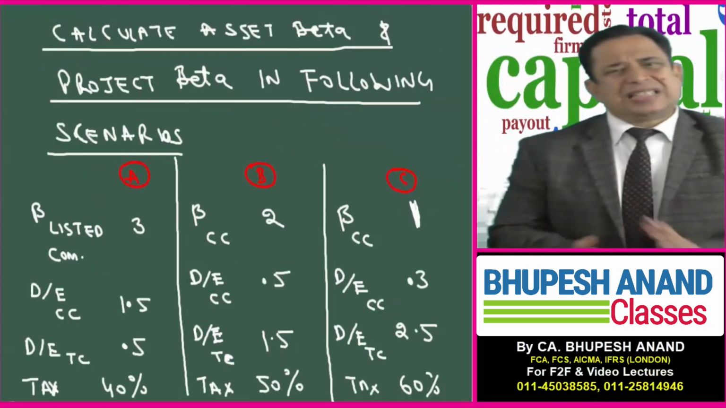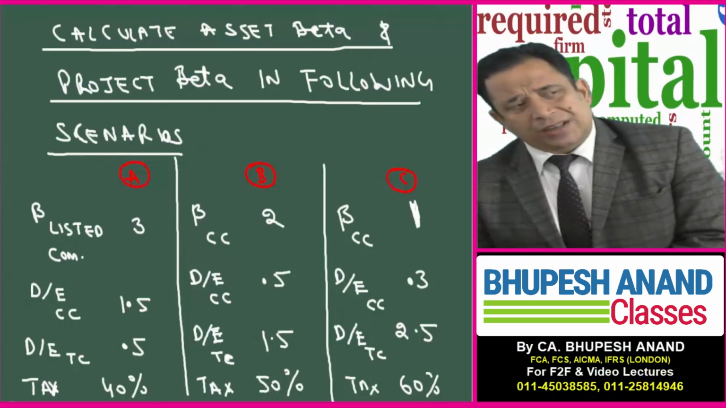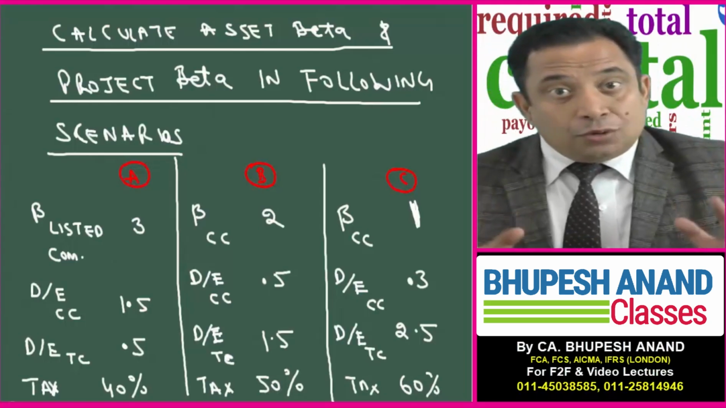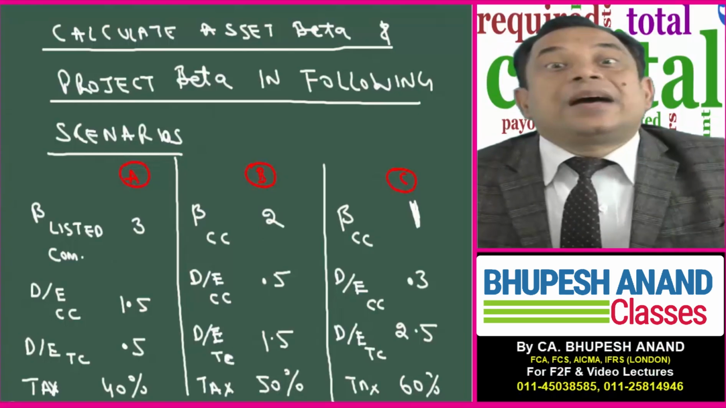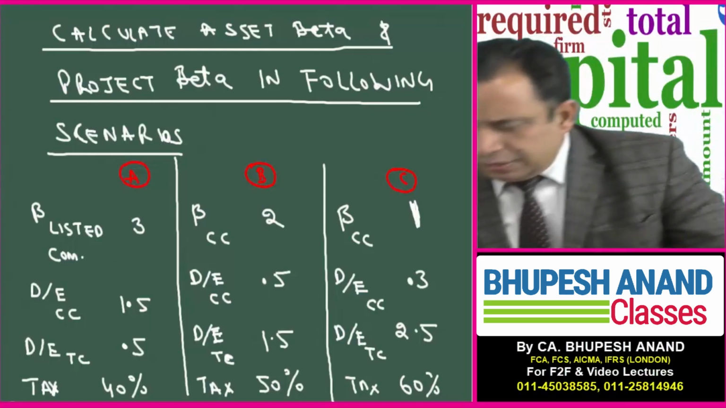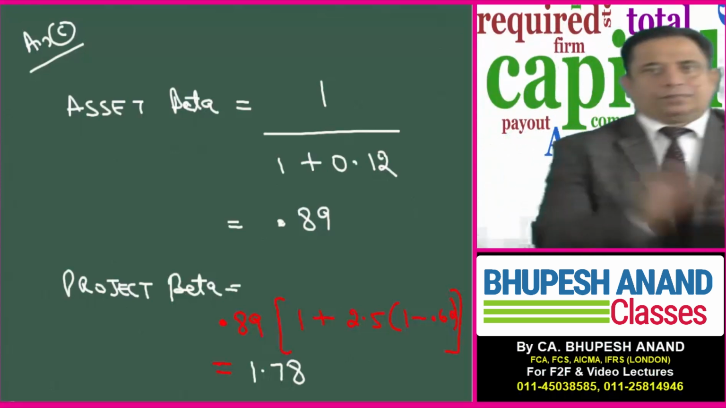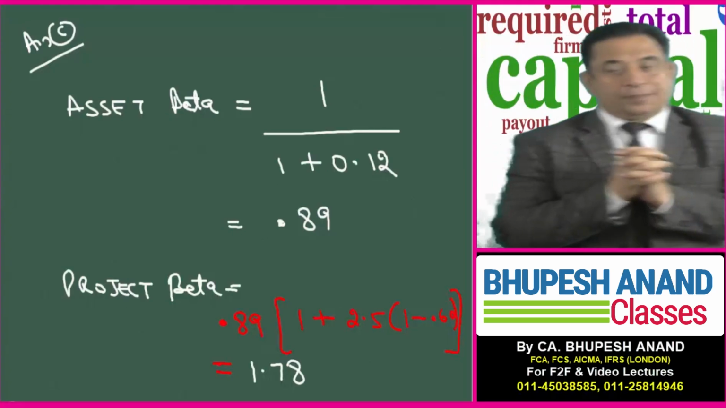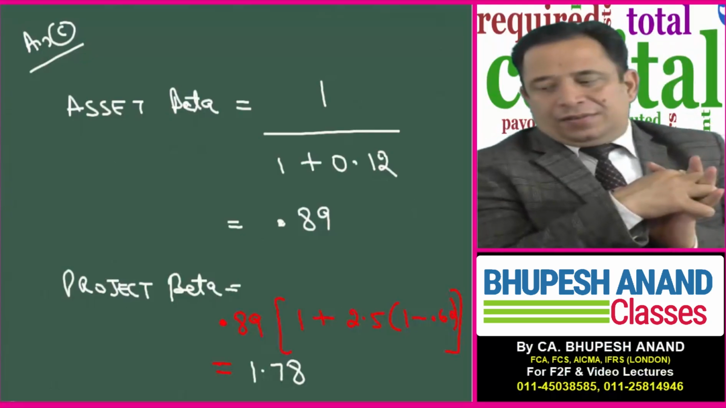So let me do the last practice question for you. Beta of comparable companies 1, debt equity of comparable companies 0.3, debt equity of target companies 2.5, tax rate 60%. Before I give you the solution, I am giving you 2-3 seconds. Please calculate with the help of a calculator, because in the examination you will be doing it with the help of a calculator. So let's start. Asset beta is 0.89. And project beta for the target company is 1.78.